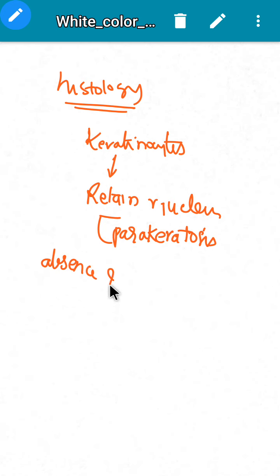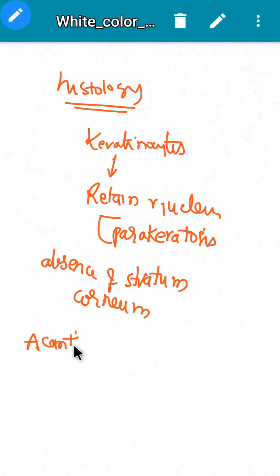Stratum corneum will not be there. Then one more is acanthosis. Acanthosis means increased thickness of the stratum spinosum.